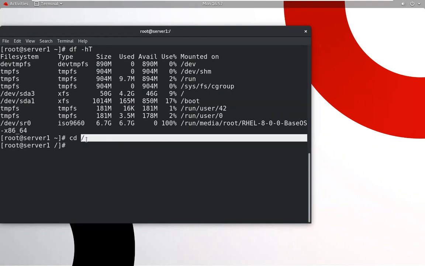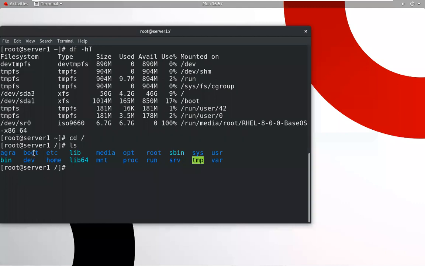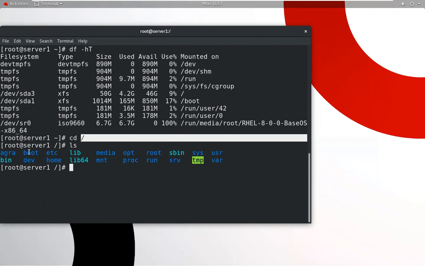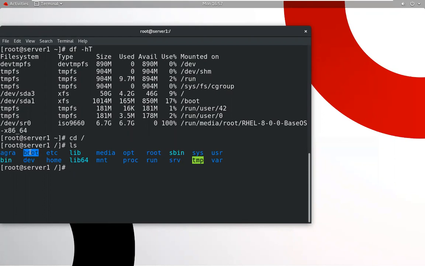We go to this location and we can check. So these are the folders. This is also a folder. This is a folder that is located in this particular location. So it has a file system. What type of file system does it have? It has an XFS file system. It is formatted through XFS.